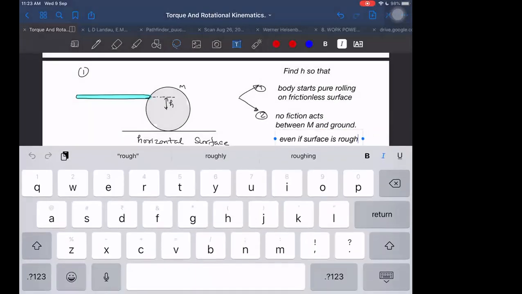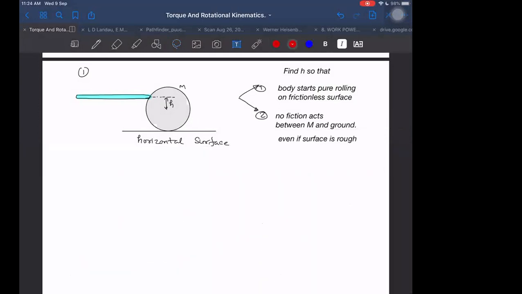So I will give you a hint for this. Then I think you should be able to do it. The hint is: do you remember this question which I discussed some time back, that if I have a rod and I apply a force F on it, then there is a point somewhere, at a distance L by 6 or so, which acts as the instantaneous center of rotation? That is the point which does not develop any tendency to move. Yes, sir, axis of rotation. It has a tendency to remain at rest.